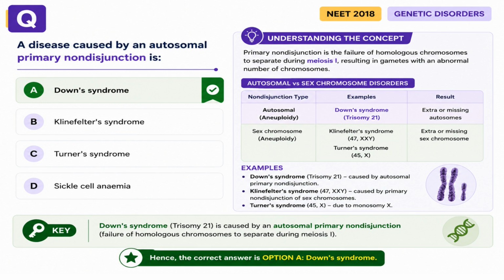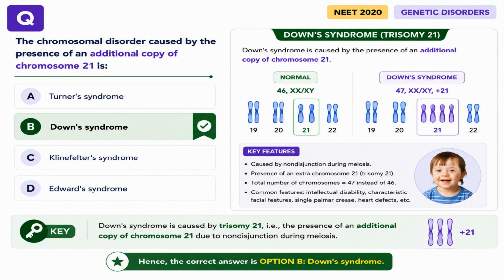A disease caused by an autosomal primary non-disjunction is Down syndrome, also known as trisomy 21. This results from the failure of homologous chromosomes to separate during meiosis I, leading to an extra chromosome 21. The chromosomal disorder caused by the presence of an additional copy of chromosome 21 is Down syndrome, which is trisomy 21. This leads to a total of 47 chromosomes instead of 46.